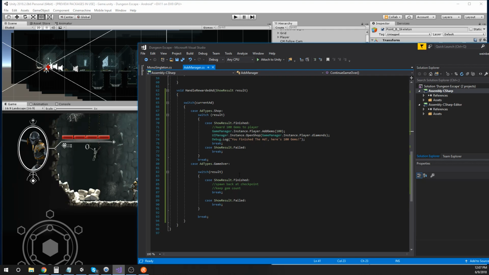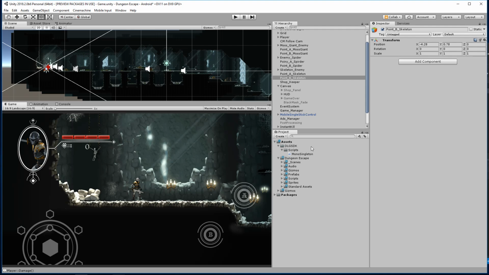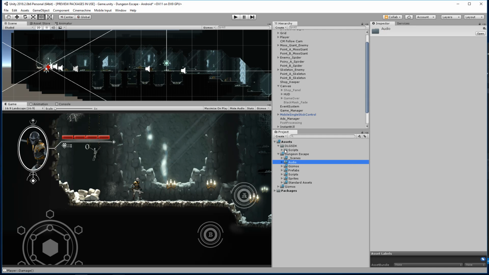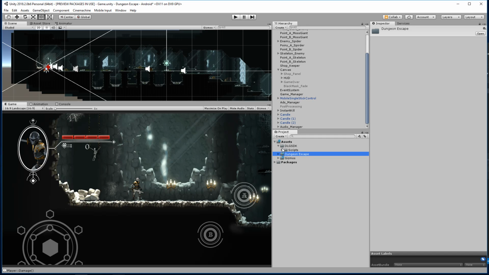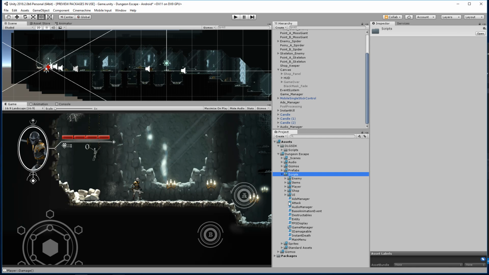All right, so let me see here. I'm going to go ahead and create this checkpoint system. The way I'm going to do this is we have our game manager, which is going to handle a lot of this for us. So if we open up the game manager, let's take a look and see how this is currently working.